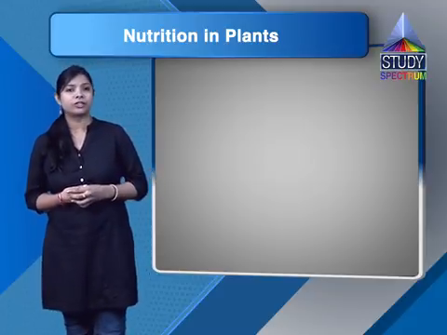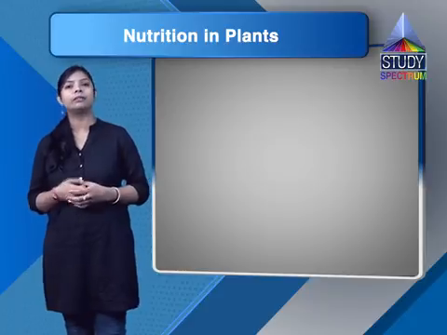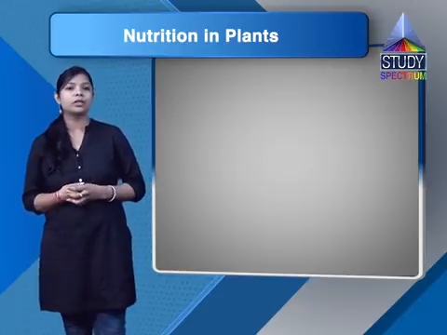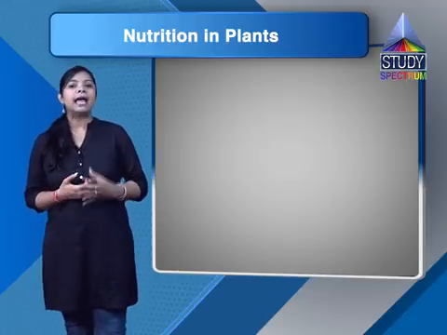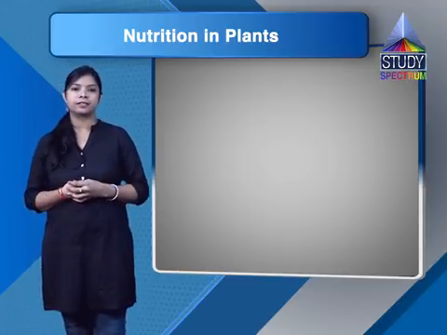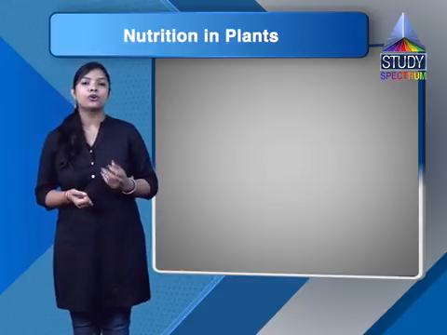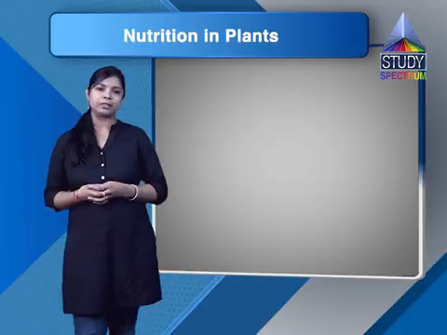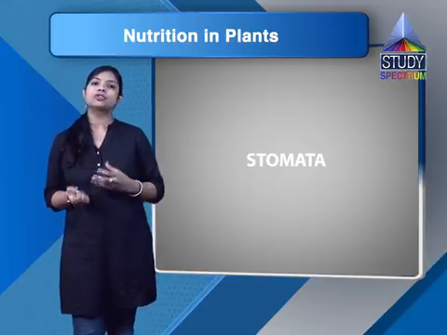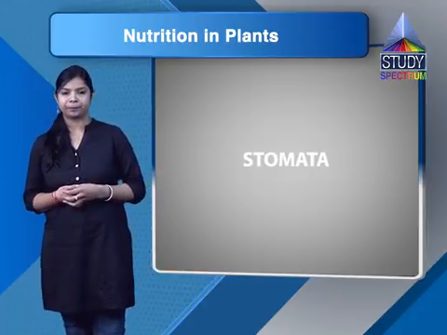Now the next question, choose the correct option from the following. So first question, which part of the plant takes in carbon dioxide from the air for photosynthesis? Here options are root hair, stomata, leaf veins and sepals. So the answer will be the second option, stomata.